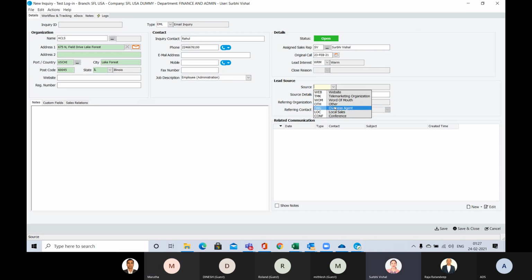Suppose I got it from an overseas agent, I will put in any overseas agent name. Or if any organization or agent details are already in my database, then I can simply go here, search, and select that particular organization.